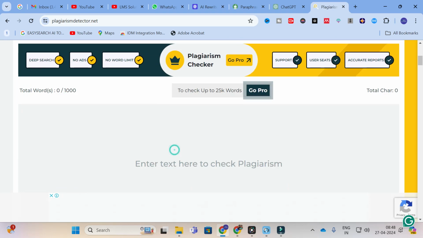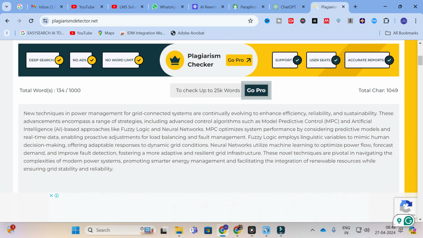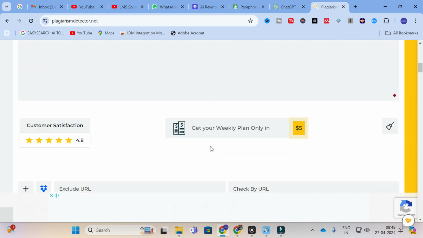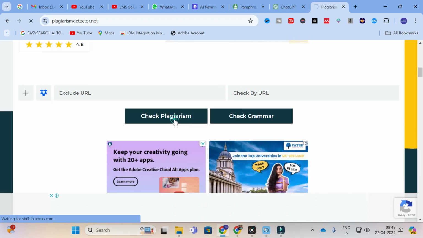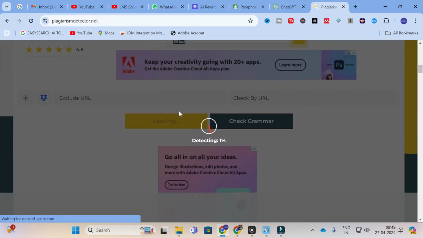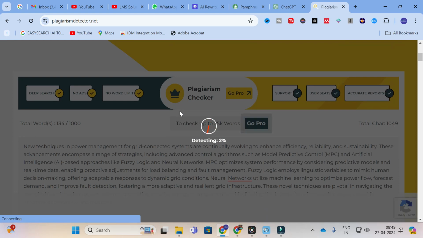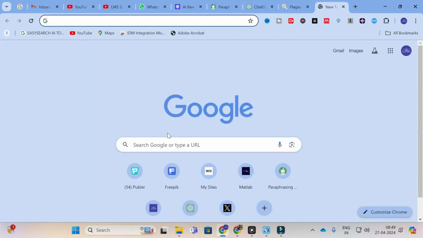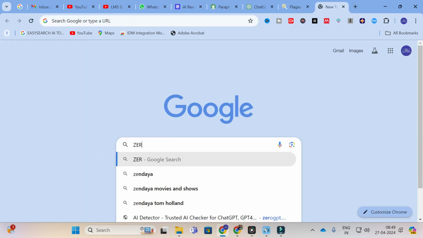So here you can see that it is a general plagiarism checker. Copy and paste the content here and check plagiarism. Let us see how it will generate content for us. We are not checking for AI detection, just checking for plagiarism. For AI detection, you can use 0GPT.